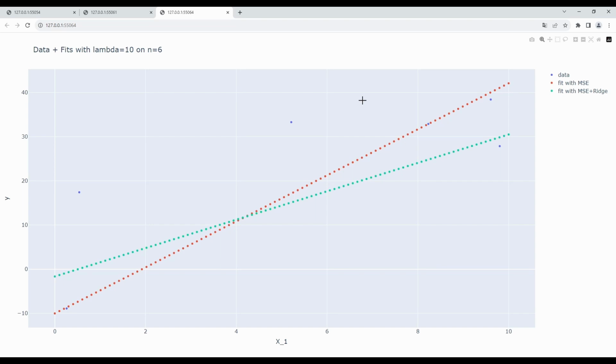So now we got 6 data points, and the loss of the model that was trained with mean squared error is approximately 174. And the loss of the model that was trained with mean squared error plus Ridge is approximately 142. Remember that we only use the regularization term in the objective function during training, so here we are only applying mean squared error to our model prediction in order to assess the loss. So indeed our model that was trained with mean squared error plus Ridge performed better.